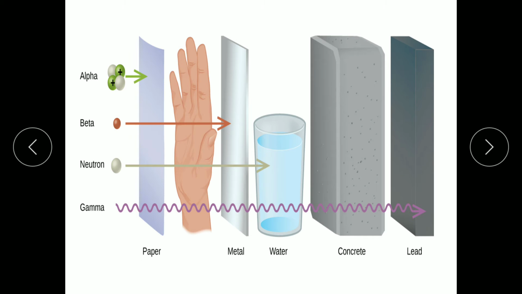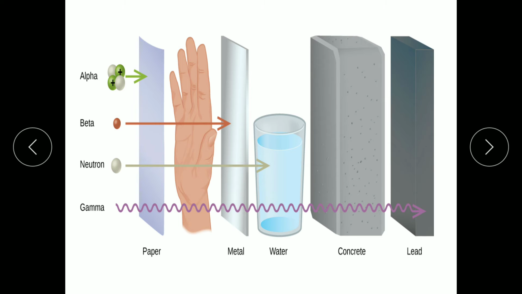But beta penetrates through paper, the body, up to metal, but not through the metal. And what is neutron? Neutron can penetrate up to water, but not beyond. But what is gamma? Gamma penetrates paper, body, metal, water, concrete, up to lead.